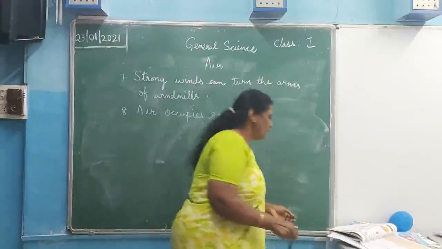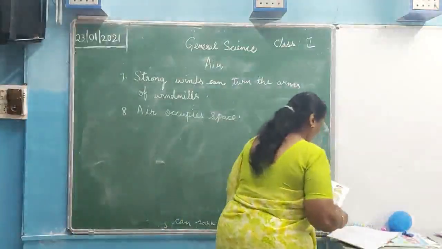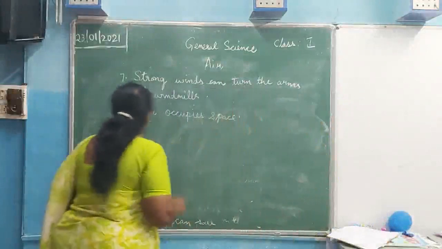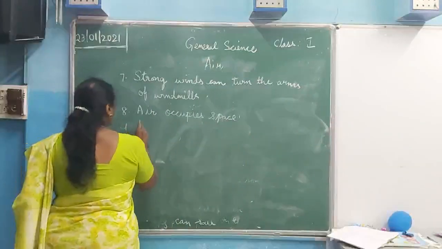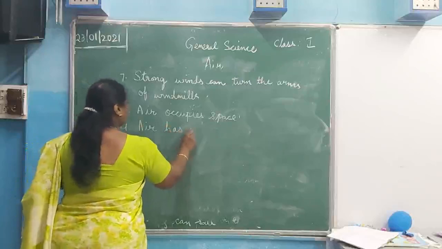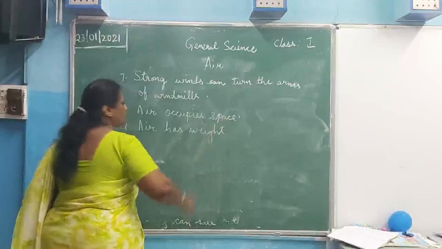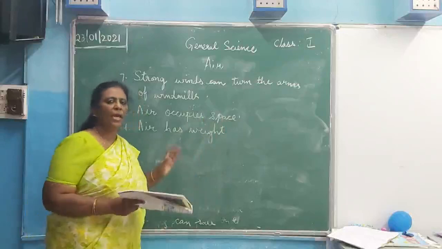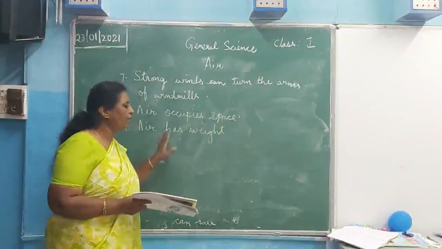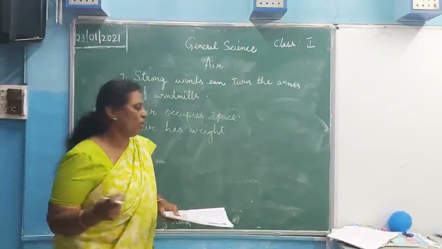So next thing is that, one more thing, air has weight. Next point is that air has weight. How can we show that air has weight? Now you take two footballs.